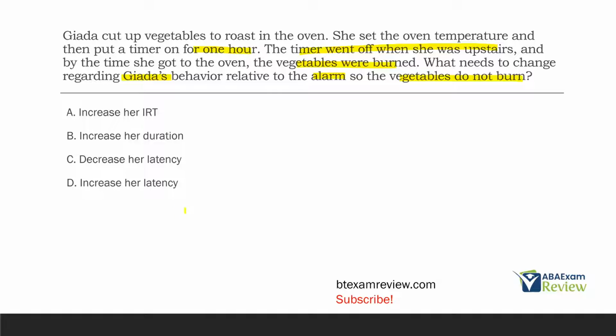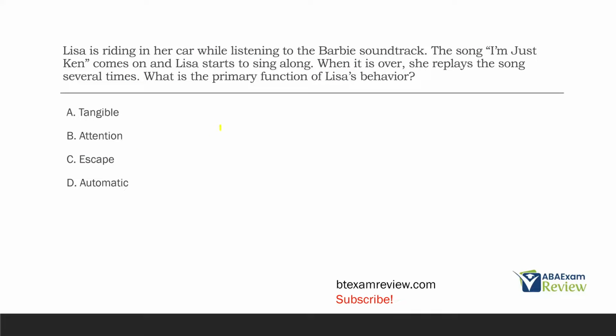We don't want to increase the latency, right? We want to decrease it between the time the alarm goes off and the time we start moving. So what needs to change regarding her behavior relative to the alarm so the vegetables do not burn is C, decrease her latency.